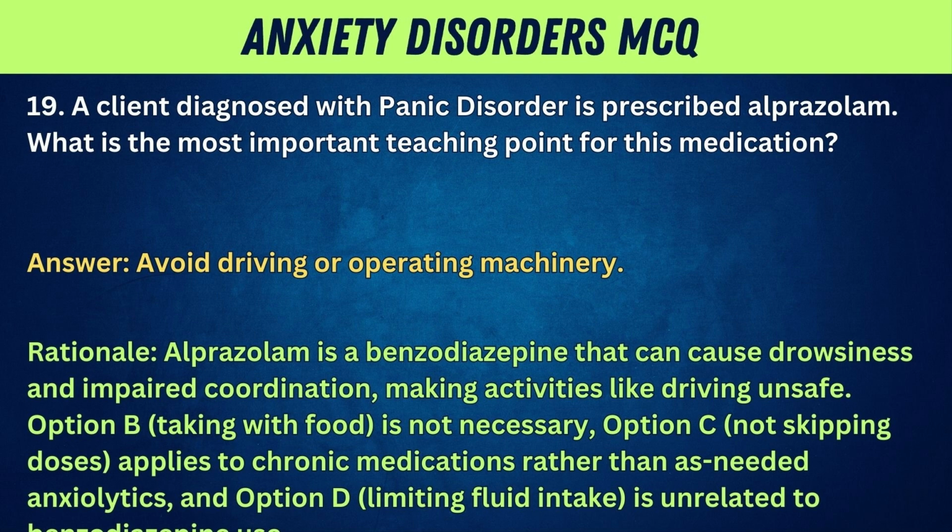Rationale: alprazolam is a benzodiazepine that can cause drowsiness and impaired coordination, making activities like driving unsafe. Option B, taking with food, is not necessary. Option C, not skipping doses, applies to chronic medications rather than as needed anxiolytics. And option D, limiting fluid intake, is unrelated to benzodiazepine use.